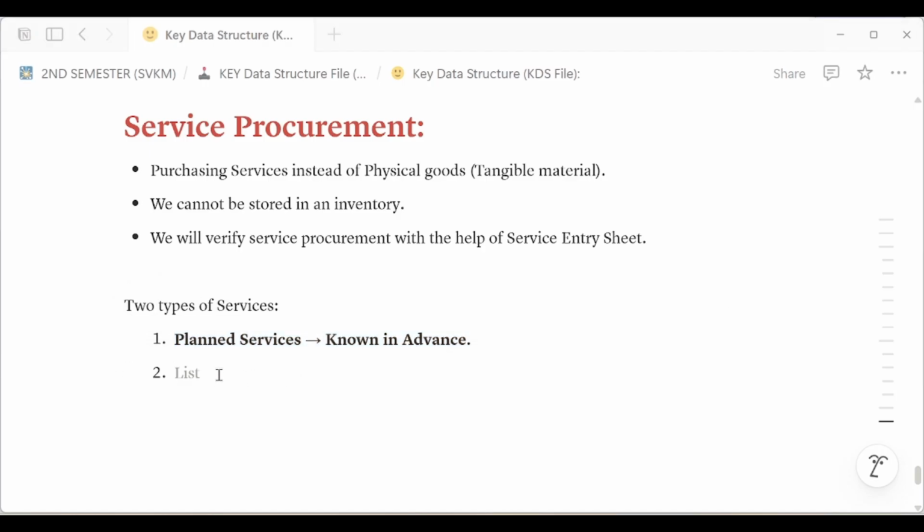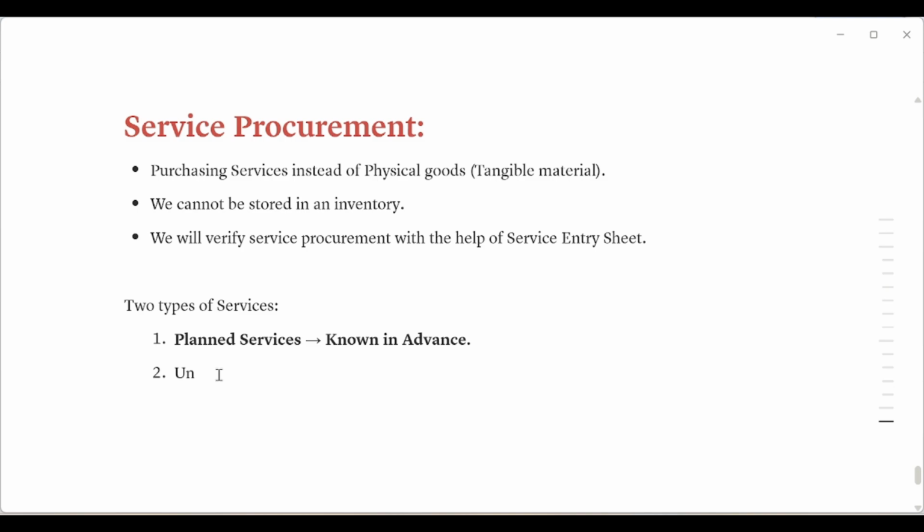The second type of services is unplanned services. Unplanned services means you don't know which type of services, because after you go to the client location, you check the system, then you identify the issue.